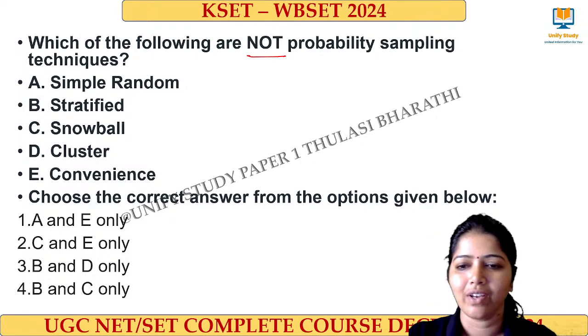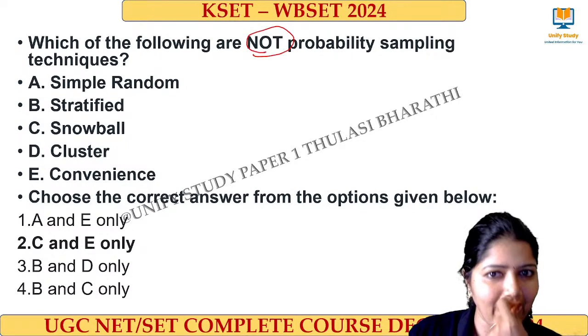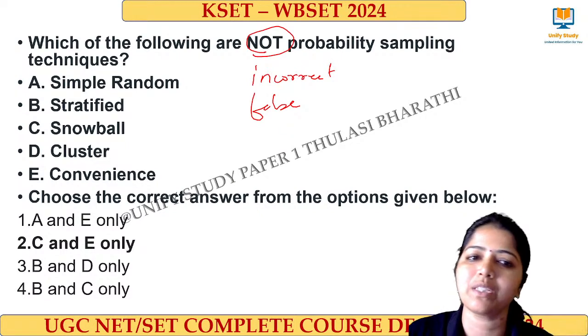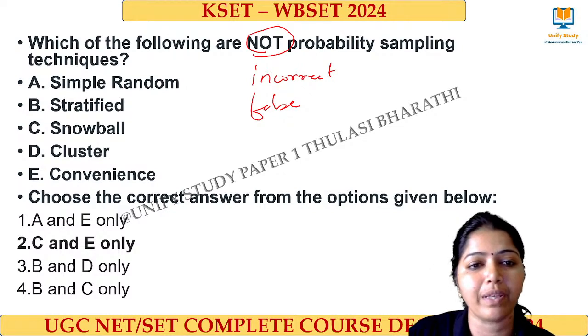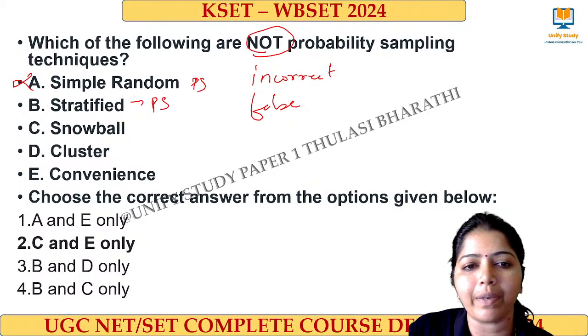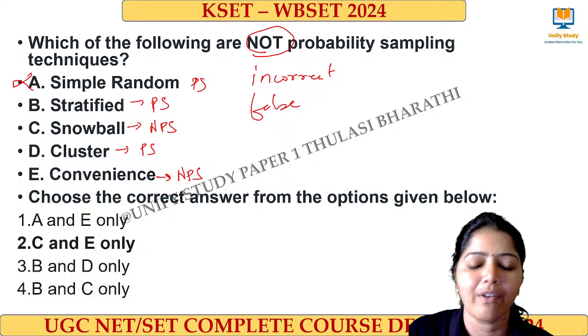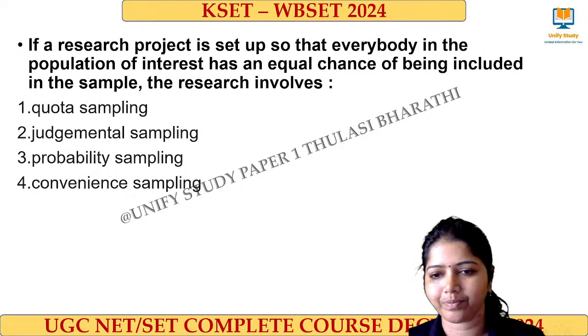Okay? Right. Very good. The right answer is option C and E. Just eliminate. You have to be careful with not, incorrect, false. All these terms are trap words. Please be very careful. So, not probability sampling means A will not come. This is probability sampling. Stratified is probability sampling. This is non-probability sampling. This is probability sampling and this is non-probability sampling. Very good. C and E is the right answer. Next. Quick.